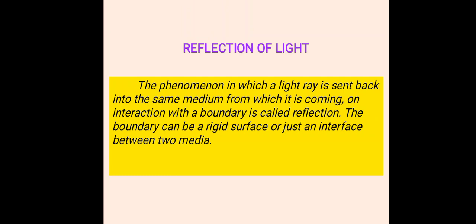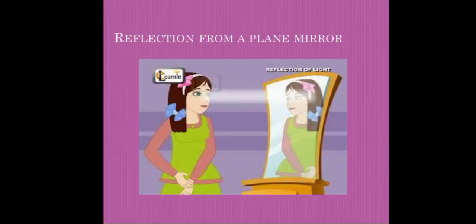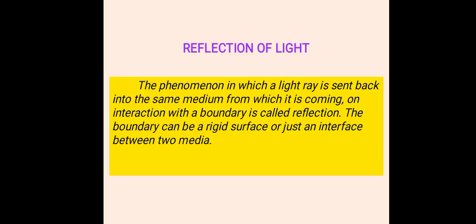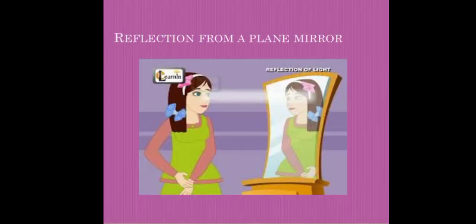What is meant by reflection? Reflection is a phenomenon in which a ray of light is sent back into the same medium from which it is coming on interacting with the boundary. The boundary can be a rigid surface or just an interface between two media. This is an example of reflection.